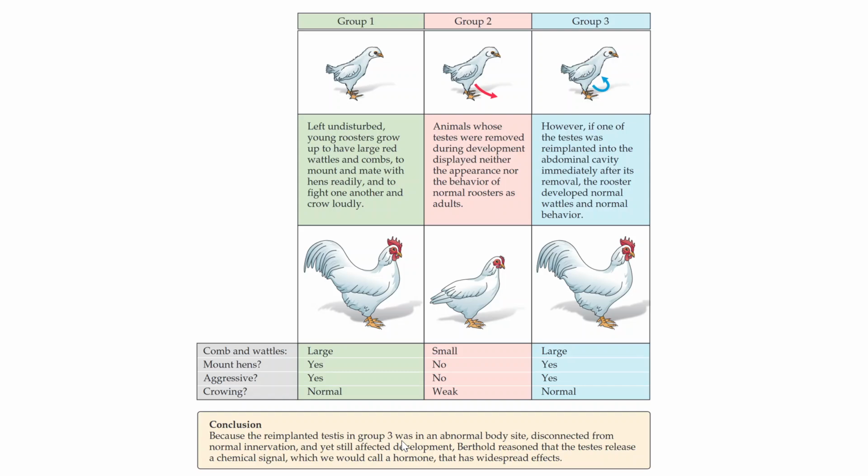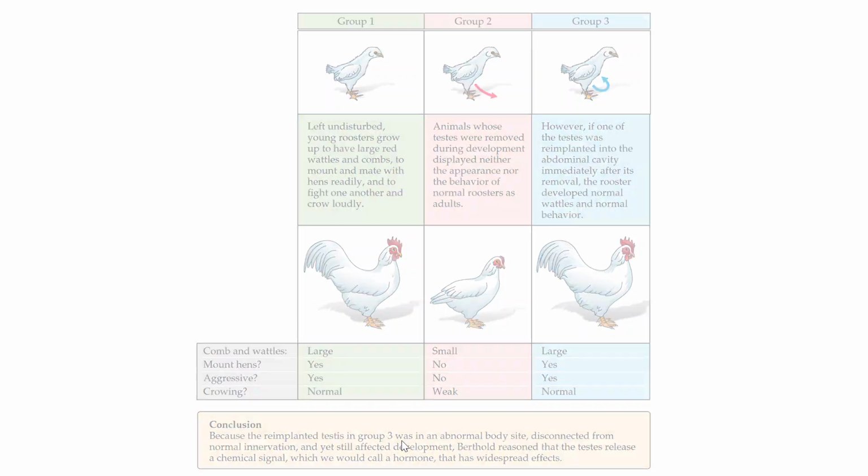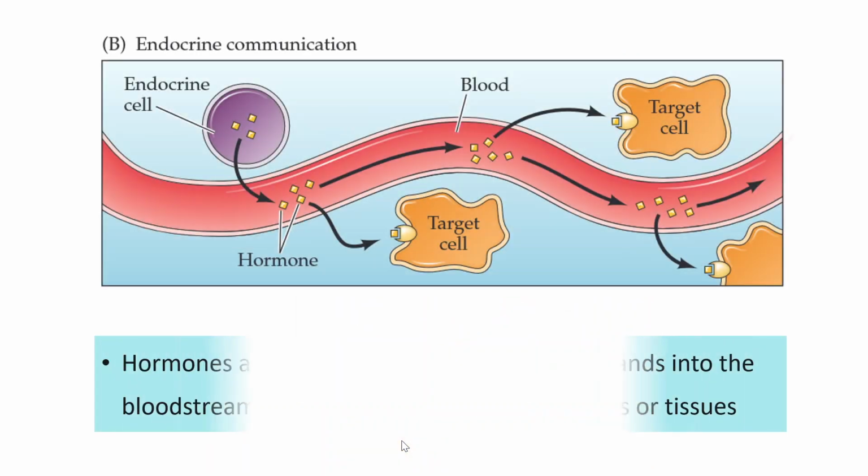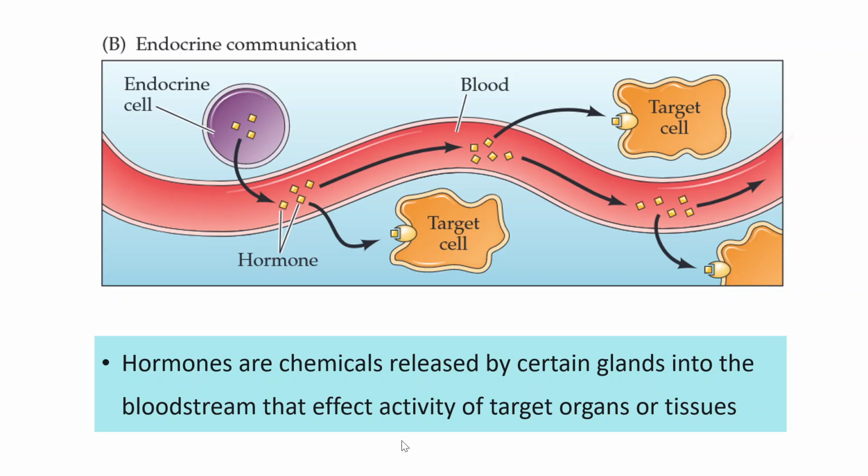So, how does endocrine communication happen? What do hormones do? Hormones are chemicals released in certain glands and organs that transfer those chemicals into the bloodstream, and through the bloodstream those hormones target specific organs, because specific hormones are accepted by specific receptors in the target organ. So endocrine cells in gonads generate hormones, and those chemicals travel through blood and reach a specific target organ.